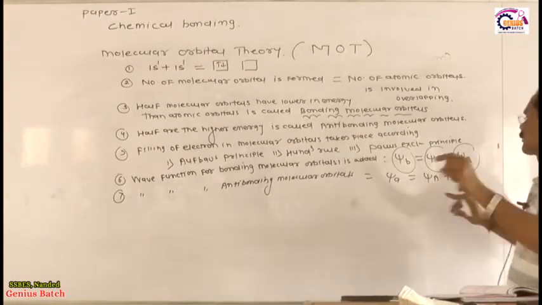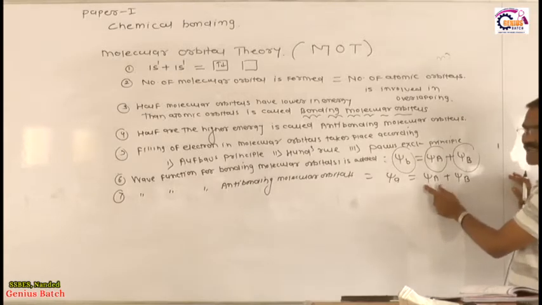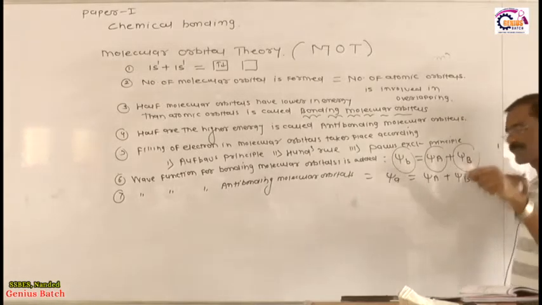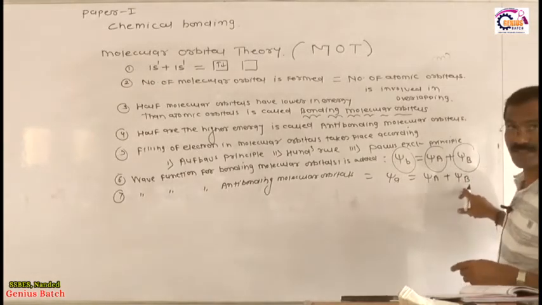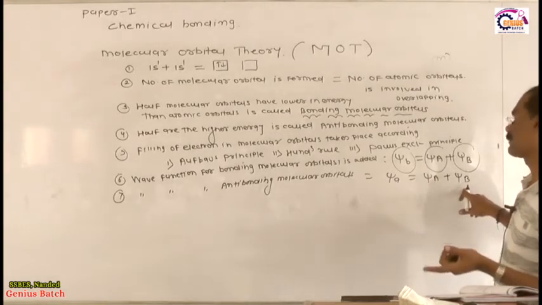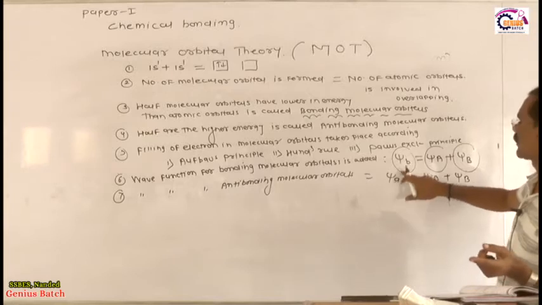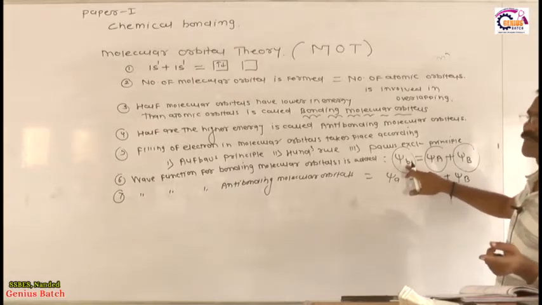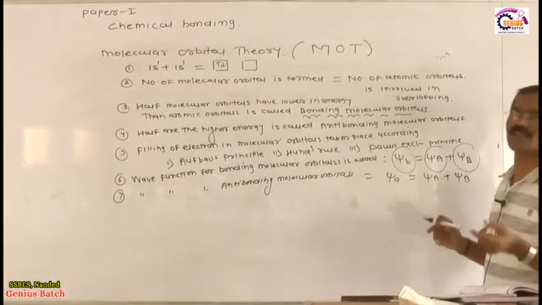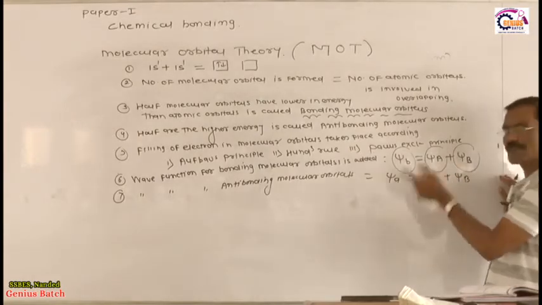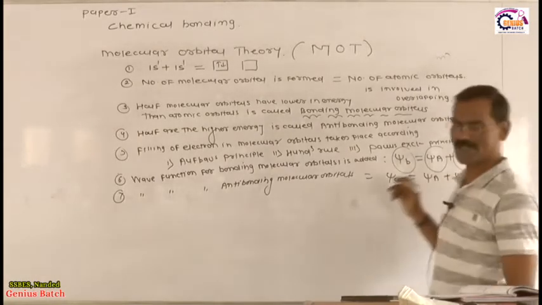So write down in your notebook: what is capital psi a? Wave function of atom A. What is capital psi b? Wave function of atom B. What is small a? The wave function of the anti-bonding orbital. What is small b? The wave function of the bonding molecular orbital. Capital means atomic orbital, small means molecular orbital.